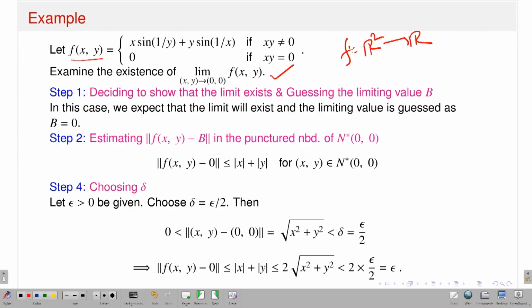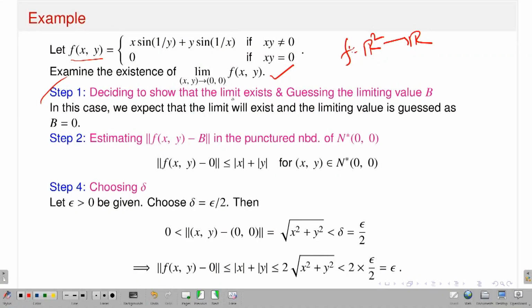So there are three steps. First step, somehow you have to guess what sort of limit you can expect, and then you have to use the principal definition, that means the epsilon delta definition, and show that your definition is true, and therefore you can conclude that your limit is like that. So this is step one. Deciding whether the limit exists and guessing what should be the possible limit value. In this case, we can expect that the limit will exist, and the limiting value, say b, is equal to 0. That's my initial guess, but I have to prove it in terms of the epsilon delta definition.